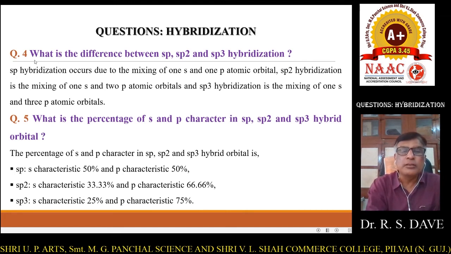Fourth question, this is very important. What is the difference between sp, sp2 and sp3 hybridization? sp hybridization occurs due to the mixing of one s orbital and one p atomic orbital. sp2 hybridization is nothing but mixing of one s orbital with two p orbitals, and sp3 hybridization is the mixing of a single s orbital with 3 p atomic orbitals.